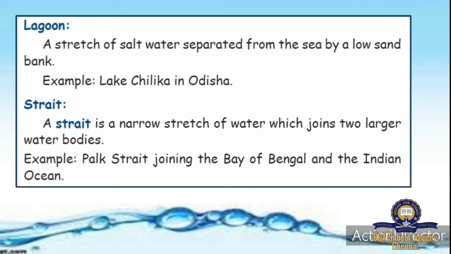Next is strait. A strait is a narrow stretch of water which joins two large water bodies. So it is also a water body. It will be very narrow, but it will go and join two water bodies. Example, Palk Strait joining the Bay of Bengal and the Indian Ocean. So Palk Strait is a strait which is joining the Bay of Bengal as well as the Indian Ocean. So strait means what? It is a narrow stretch of water and it will go and join two large water bodies. This is called a strait.